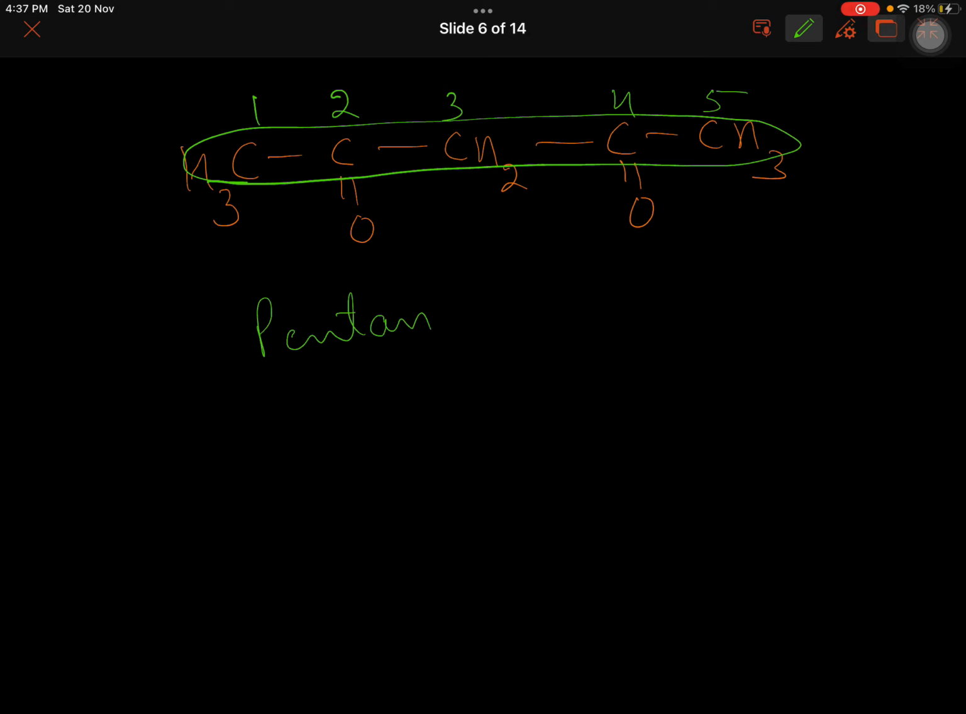We generally drop E, right? 2,4-dione, because ketone is coming twice: pentane-2,4-dione. In this case, because "di" is coming here, di, tri, anything like that comes, then this E will remain here. Pentanedione.